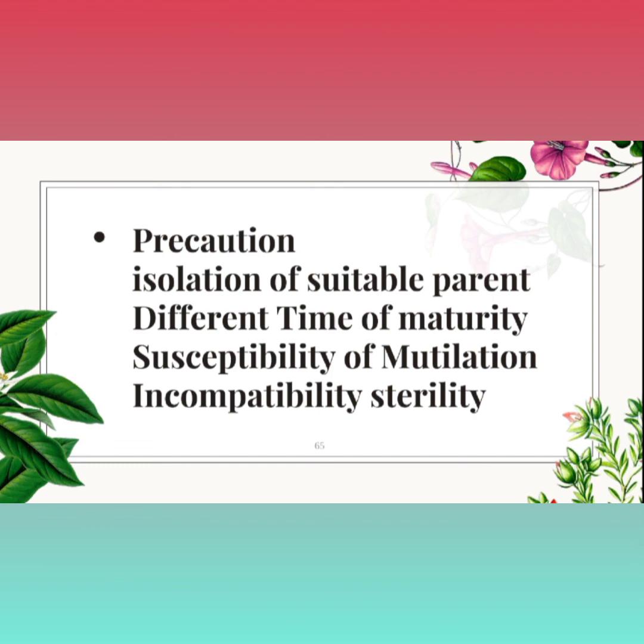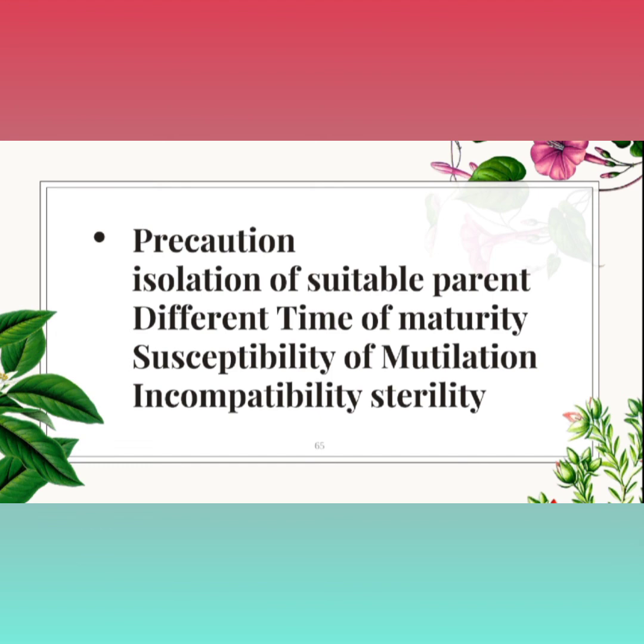It is very difficult to isolate a suitable parent. Then there is the different time of maturity. If we select parents with different times of maturity, we have to carefully arrange the planting according to their maturity. All plants do not have the same maturity.